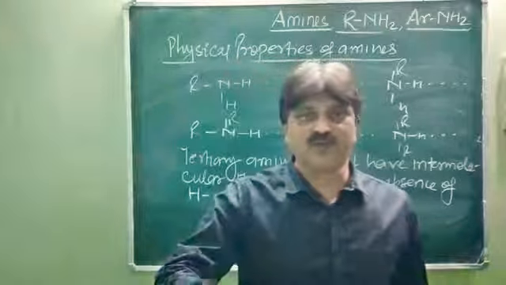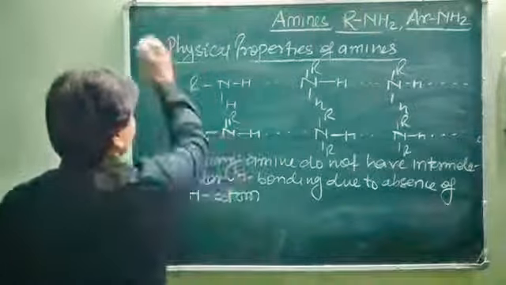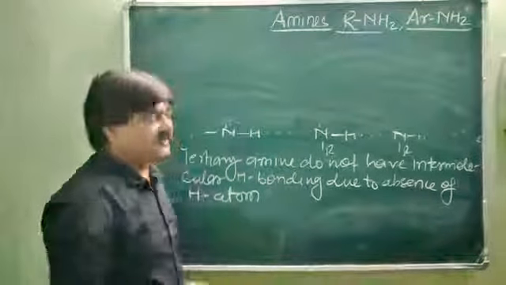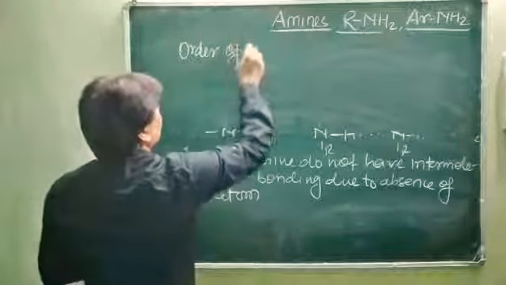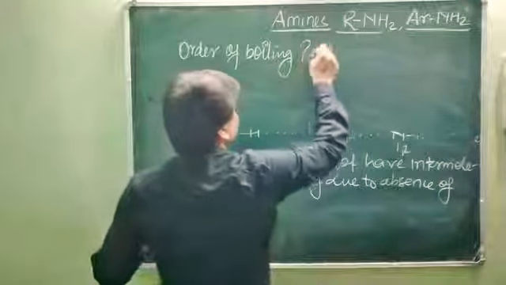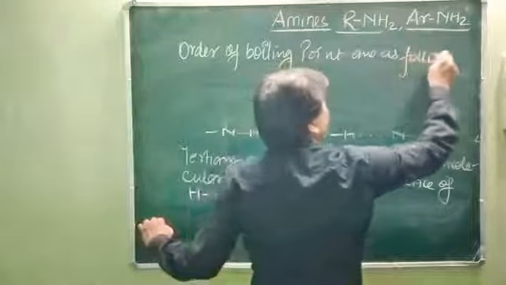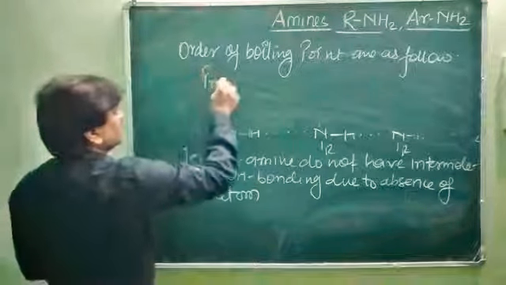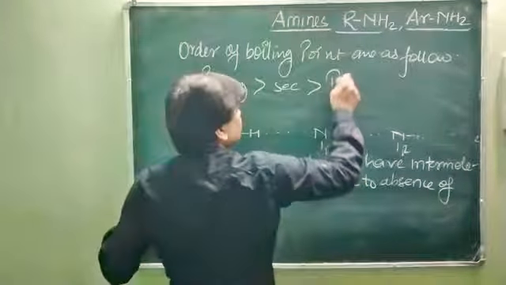The order of boiling point among primary, secondary and tertiary amines is as follows: primary is greater than secondary is greater than tertiary.